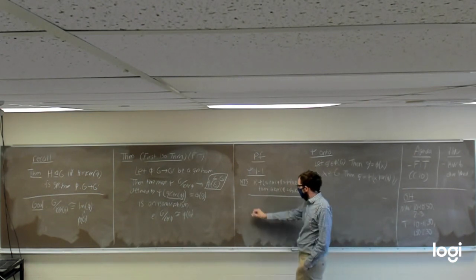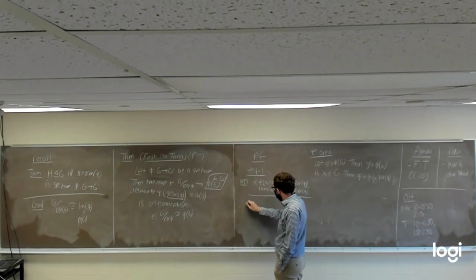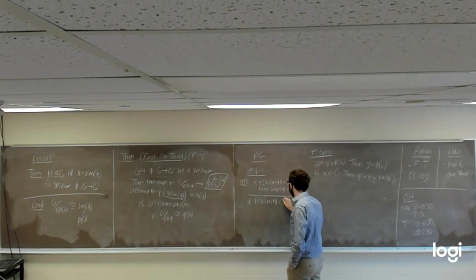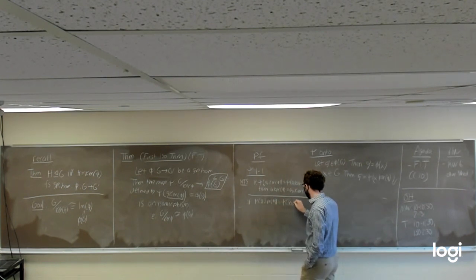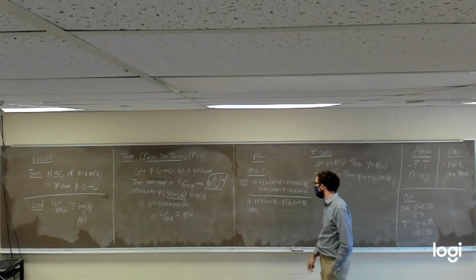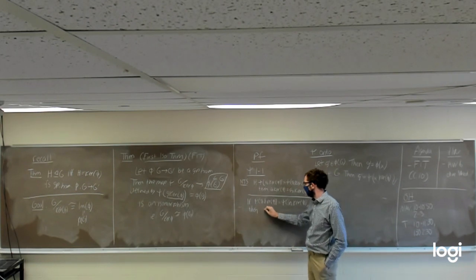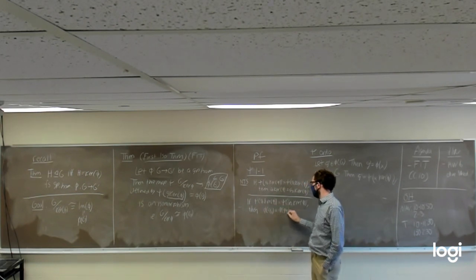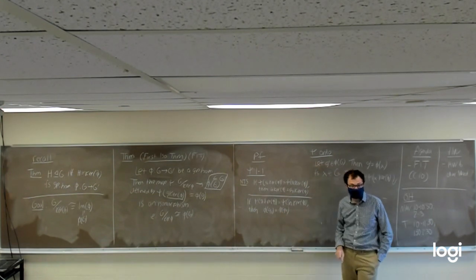All right, here we go. So first of all, we could say that if psi of g1 kernel of phi is equal to psi of g2 kernel of phi, then it would have to be the case, by definition, that phi of g1 is equal to phi of g2.